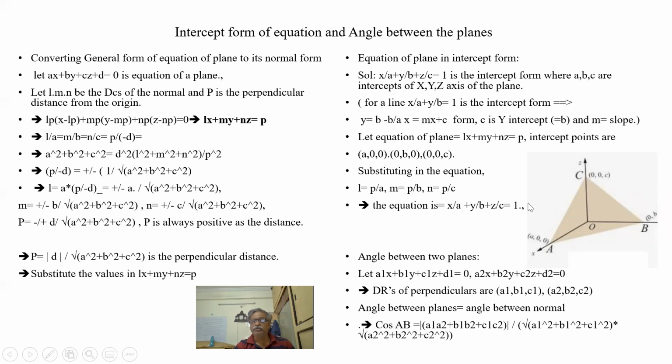Same thing we are extending to our plane form. Suppose this plane is there, ABC is cutting at the axes. Suppose it is cutting at the x-axis, what does it mean? Y and z are 0. So A, 0, 0. If it is cutting at the z-axis, x and y are 0: 0, 0, C. And 0, B, 0. So let these three points be given. We have to find the equation.